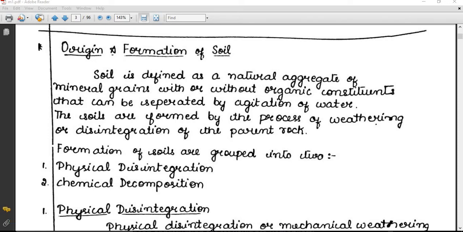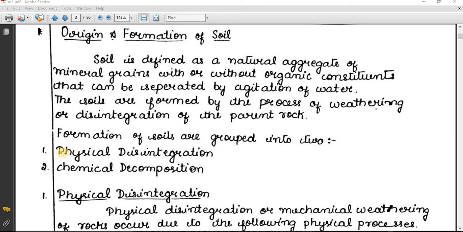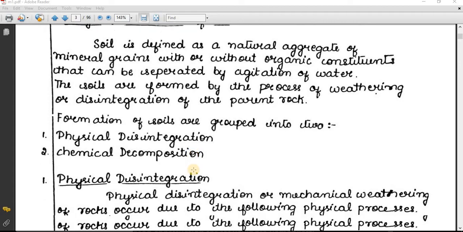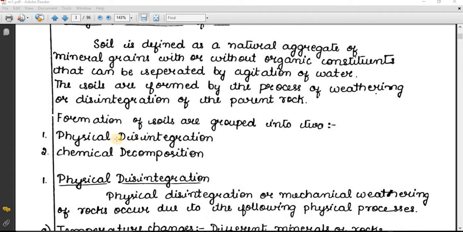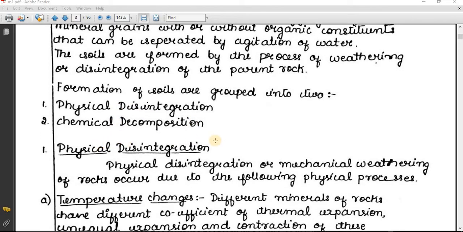So you can see generally soil will be formed from rocks and boulders. That soil formation can be categorized in two groups. That is, if soil forms from a bigger boulder, it may be formed in two ways. First one is physical disintegration of rock, and second one is chemical decomposition of rock. So we'll start with the first one, that is physical disintegration.